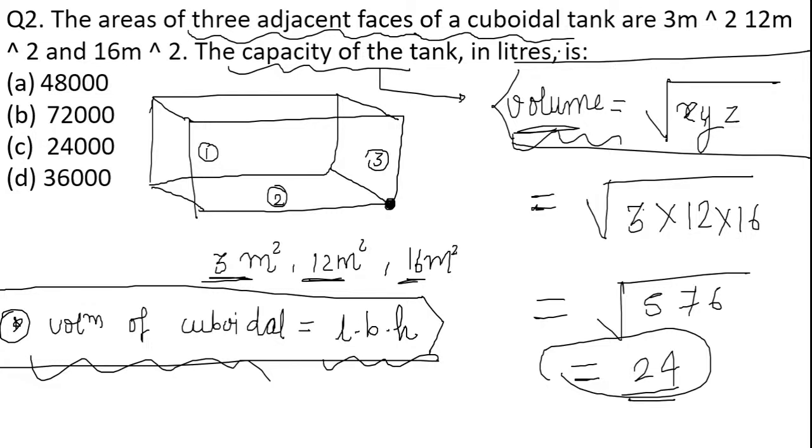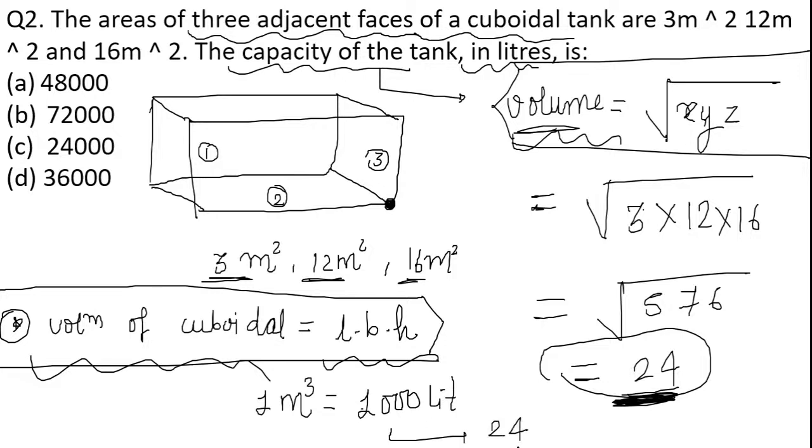Now the question asks for the answer in liters. We have already discussed in our previous classes that 1 meter cube is equal to 1000 liters. So here we have to find this given value in liters. So 24 meter cube is equivalent to 24,000 liters. Am I right? So the correct answer to the given question is option C, that is 24,000 liters is the capacity of the tank in liters.